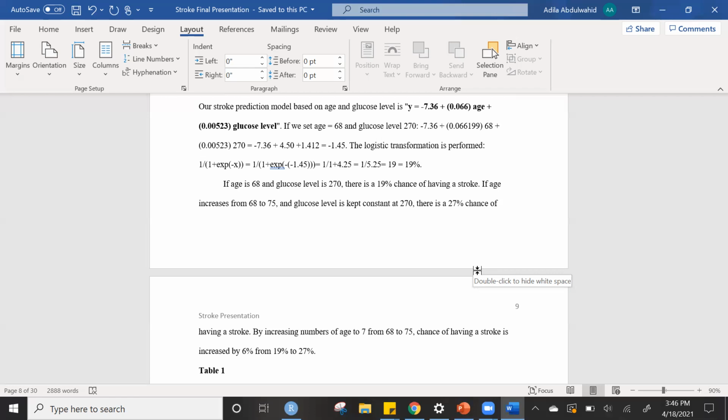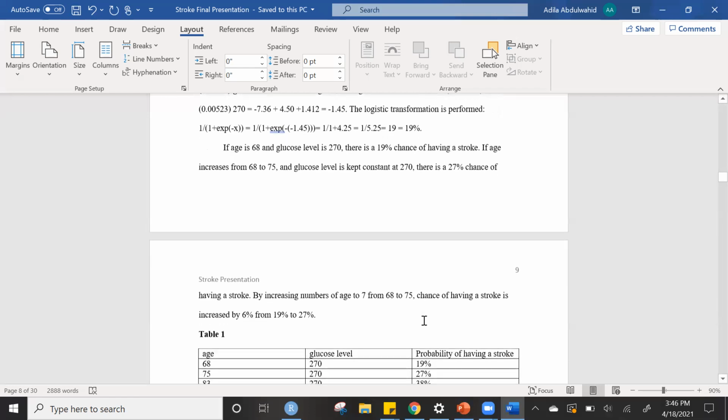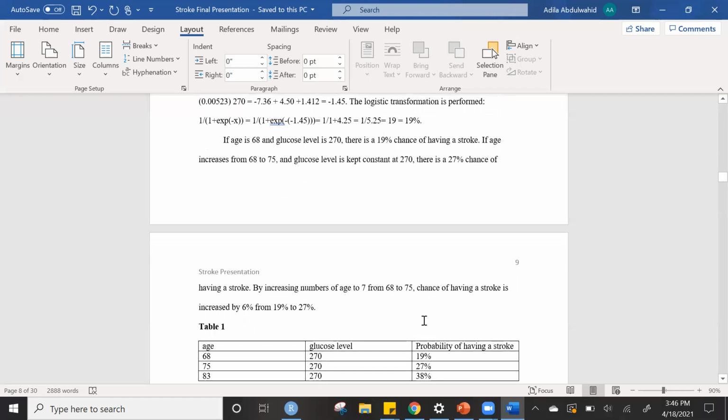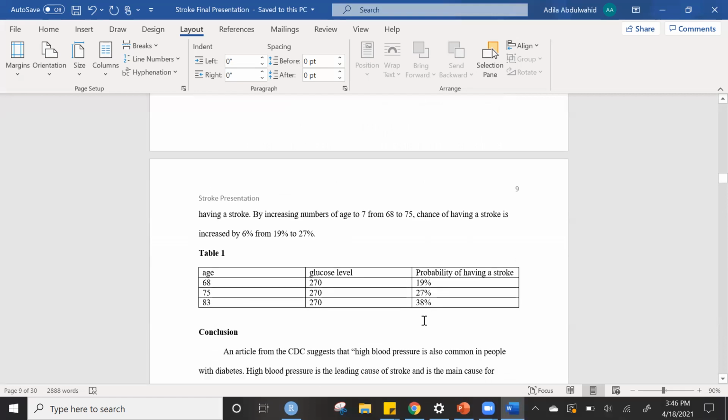By increasing age by 7, from 68 to 75, the chance of having a stroke is increased by 8%, from 19% to 27%. We can see in table 1 that as age increased, keeping the glucose level constant at 270, the probability of having a stroke increased.